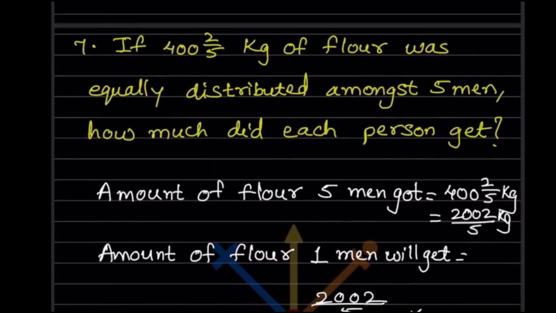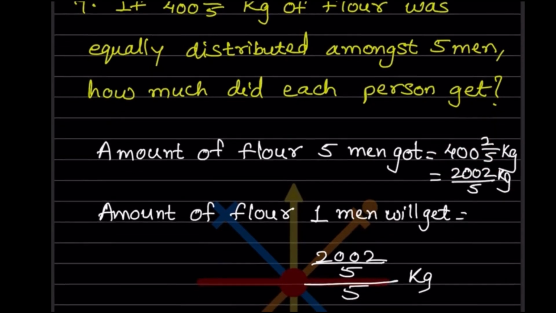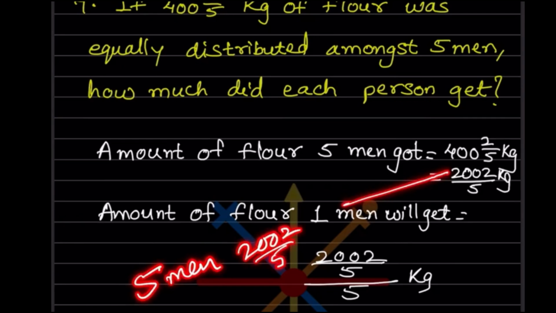Here they said, if 402 by 5 kilogram of flour was equally distributed amongst 5 men, how much did each person get? So the amount of flour 5 men got is given as 402 by 5. So this is going to be 2000 plus 2, 2002 divided by 5 kilograms. So the amount of flour that 1 man will get, what we are going to do is cross multiply. See here, this 5 is going to be 5 men, 2002 divided by 5. So 1 man will be how much?